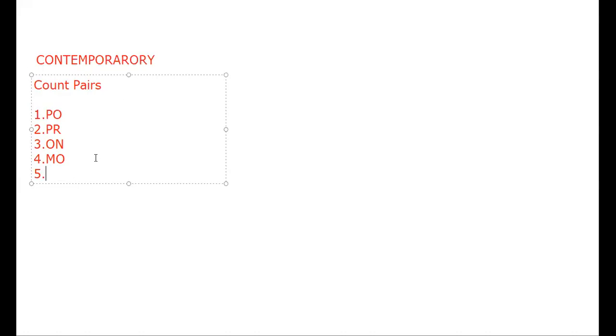Let us look for some other pair if we could have. O and R, I think I can take this as one pair also. Between O and R, how many characters am I having? O, P, Q, R. So I think I can say the answer to this question can be 5 pairs. There are 5 such pairs which are satisfying this condition.